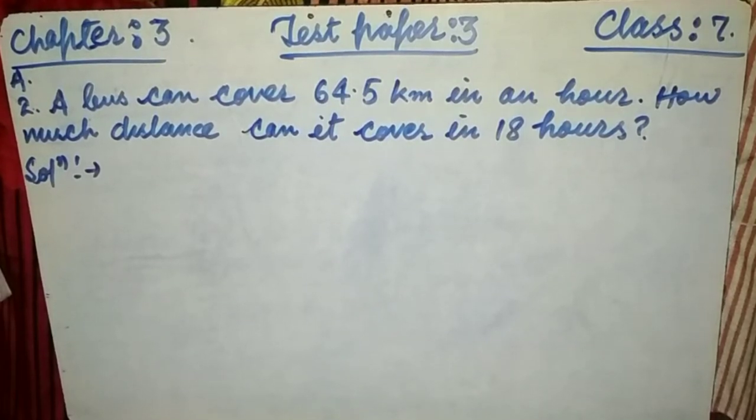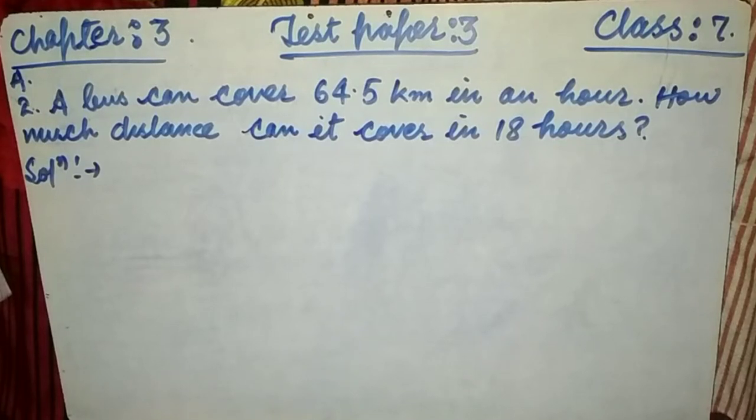Test paper third consists of all the concepts of decimals, all the questions related to 3a, 3b, 3c, etc. If you revise this test paper, then we can face every type of question as we have solved in previous exercises.